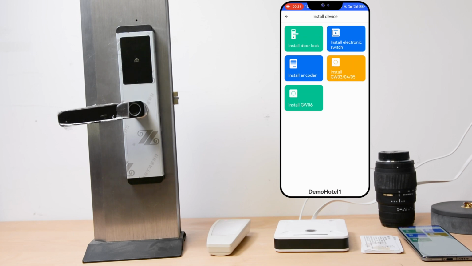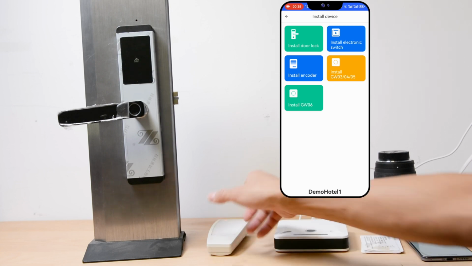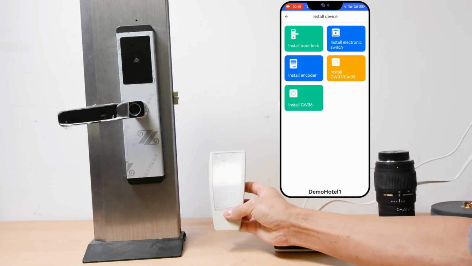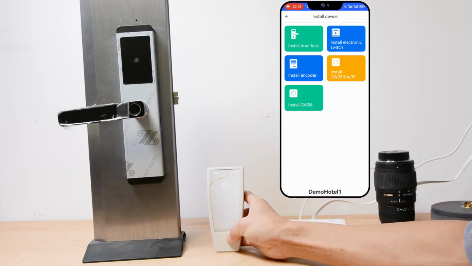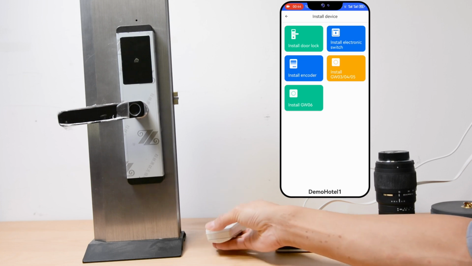Okay, in this tutorial I will show you how to add the locks into the system, set them up with room numbers, clock collecting, and later on we can link it to the gateway device. In this video I will use the handset device. This device will help us to quickly set up a bunch of rooms.